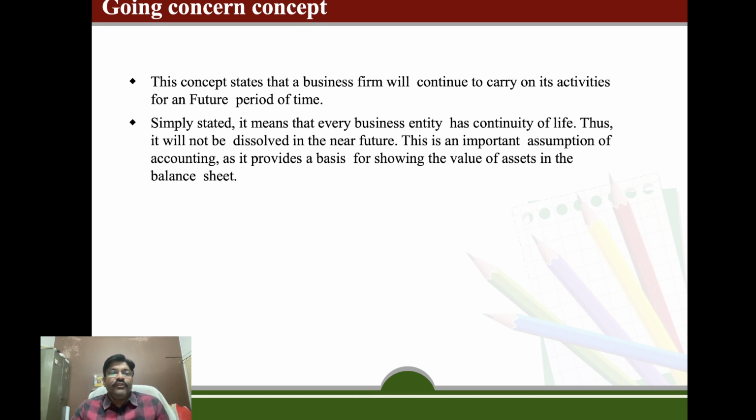Thus, it will not be dissolved in the near future. This is an important assumption of accounting, as it provides the basis of showing the values of assets in the balance sheet. All the transactions in the business are always recorded on the going concern concept. For example,